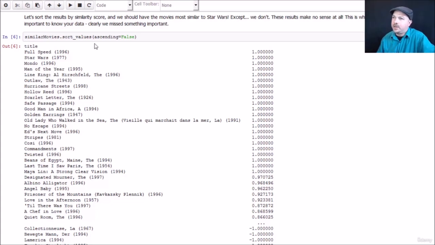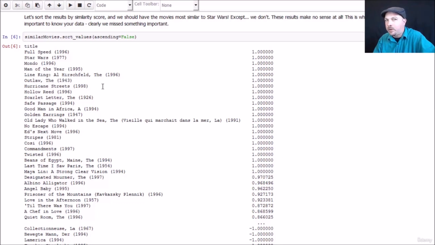Just to remind you, we looked for movies that are similar to Star Wars using that technique, and we ended up with a bunch of weird recommendations at the top that had a perfect correlation. And most of them are very obscure movies. So what do you think might be going on there? Well, one thing that might make sense is, let's say we have a lot of people who watch Star Wars and some other obscure film. We end up with a good correlation between these two movies because they're tied together by Star Wars.